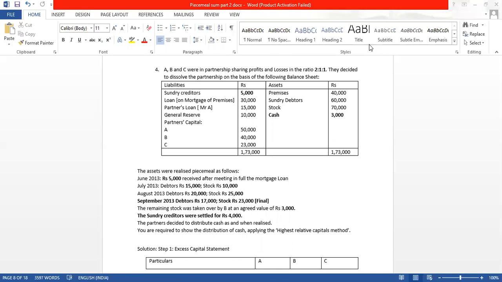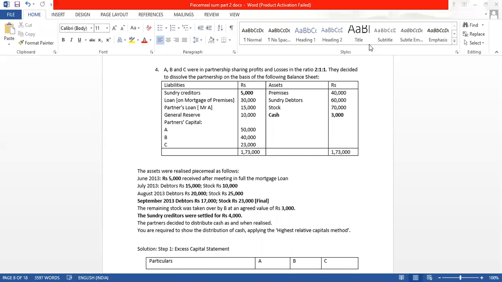Then we have general reserve, which is a reserve which has to be divided among the partners. Can you tell me on what basis the general reserve will be distributed among the partners? Yes, it will be distributed on the basis of the profit sharing ratio, which is 2:1:1.